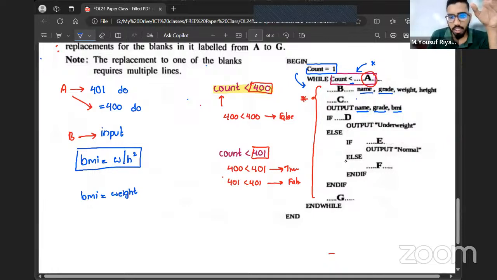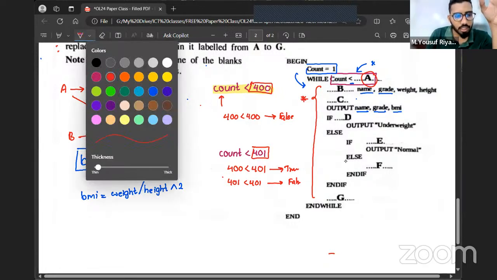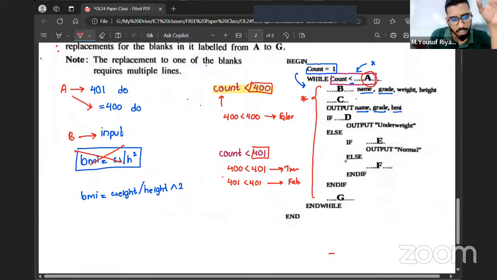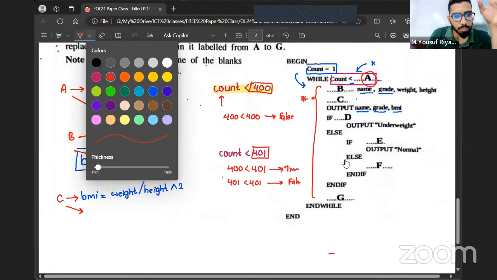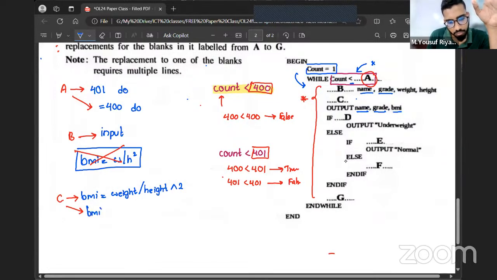The variable used is weight. So weight divided by height square. If you want to mention height square, either you can use the exponential symbol like this, or you can mention height into height. Both are fine. So that is why this is wrong. And for label C, you can mention something like this. That is one option. The other option you have is BMI is equal to weight divided by height into height.